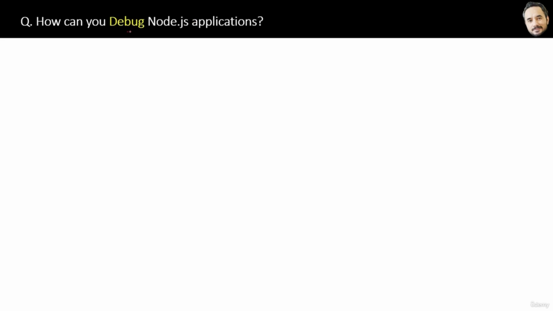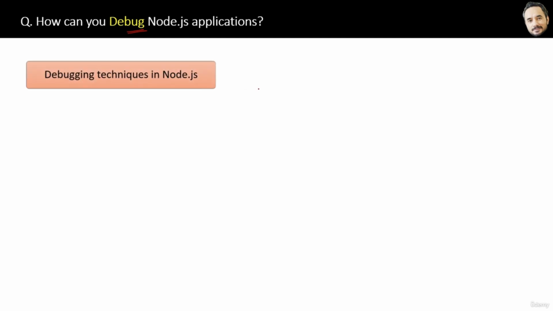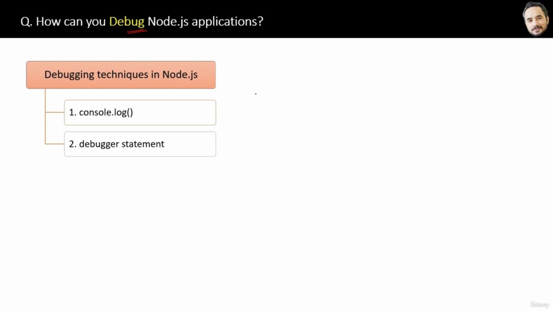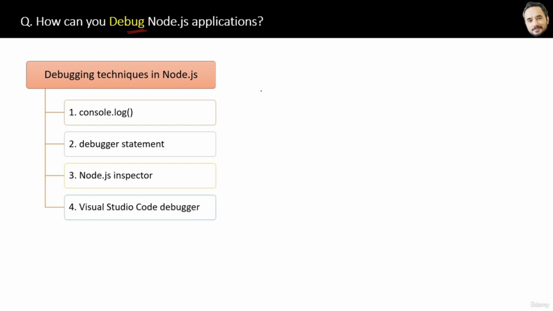How can you debug a Node.js application? There are many techniques to debug Node applications, and it's up to you what you prefer. I will share the names of 5 debugging techniques. The first one is console.log. The second technique is the debugger statement. Then the third technique is Node.js inspector tools or the Visual Studio Code debugger, and the most basic one you already know, I hope, Chrome developer tools.